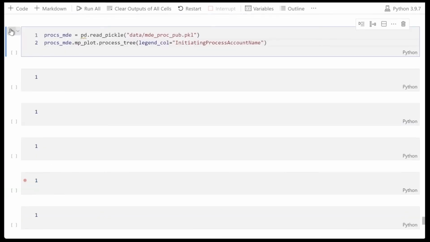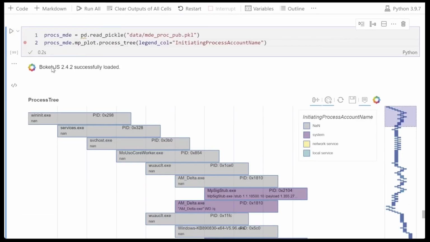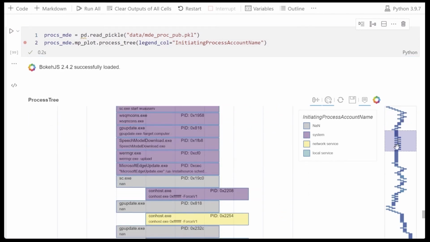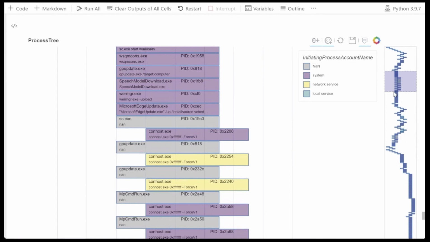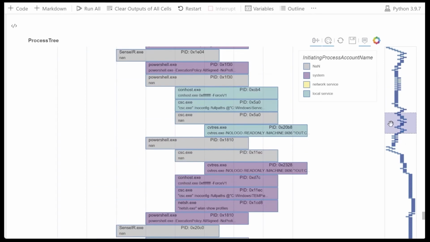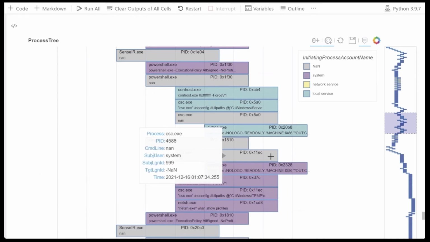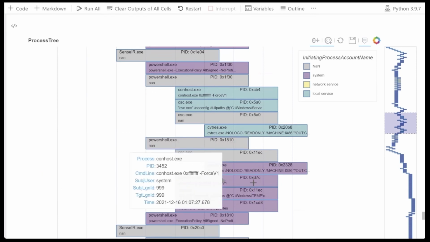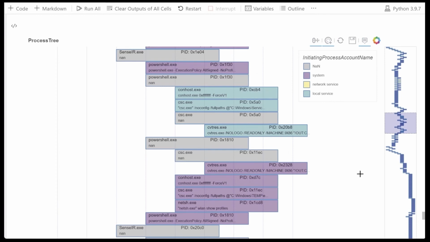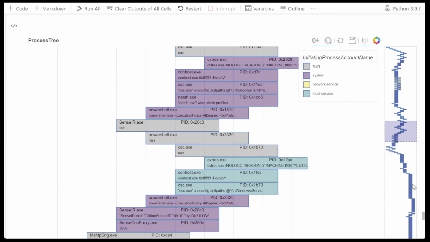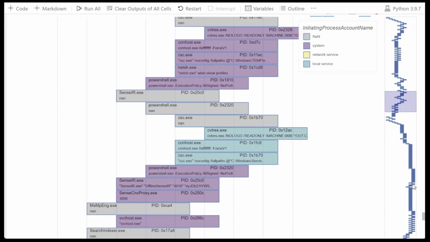The final visualization we're going to take a look at is the process tree. This plots parent-child relationships between processes for up to a very large number of process events. You can hover over individual items to see the command line that was used, see which account was running the process. And it can be very useful to pinpoint attacker activity on a machine.